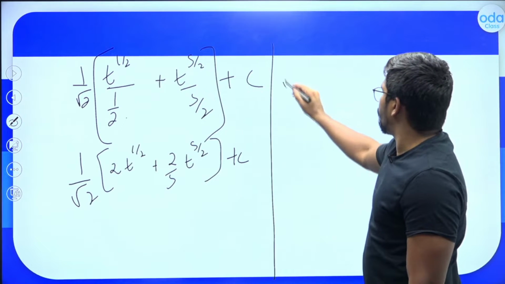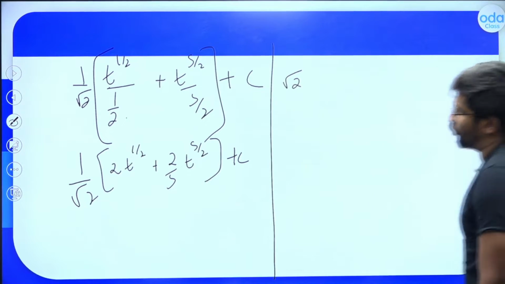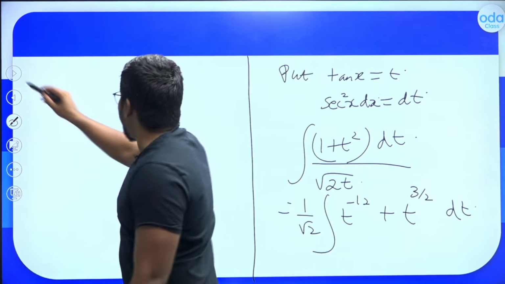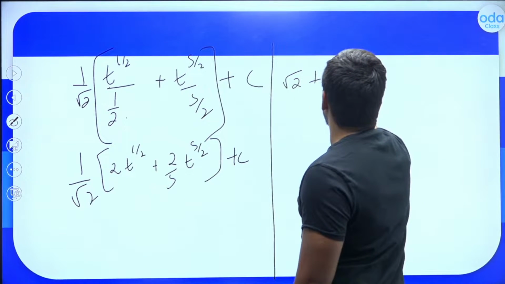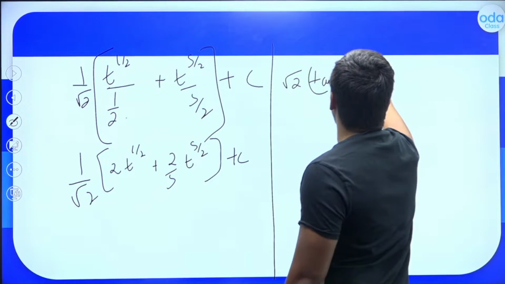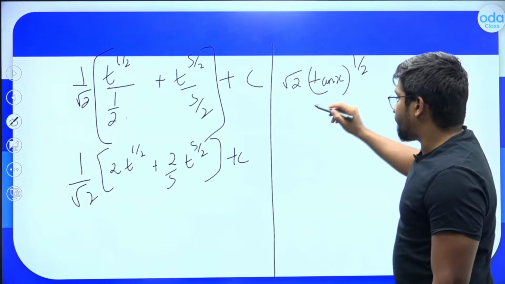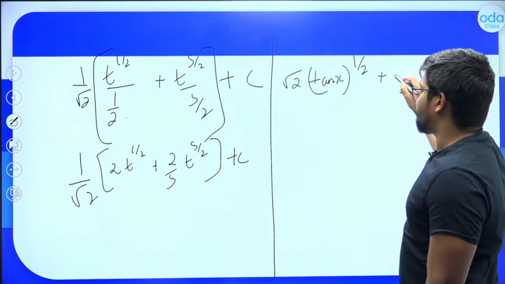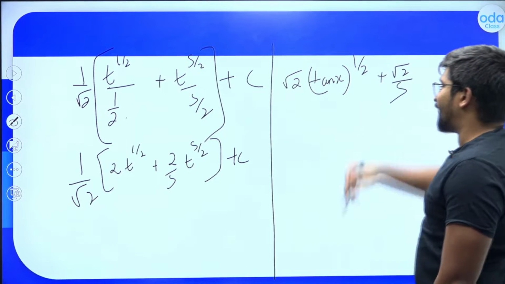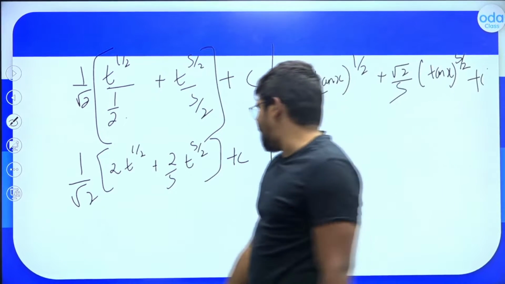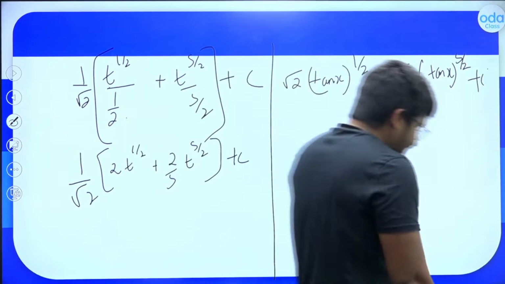So that is equal to root 2 times of t raised to 1 by 2. What is t actually? Tan x. So root 2 times of tan x raised to 1 by 2. Then again this 1 by root 2 is still there, so root 2 divided by 5 times of tan x raised to 5 by 2, plus c you will get as the answer, sir.